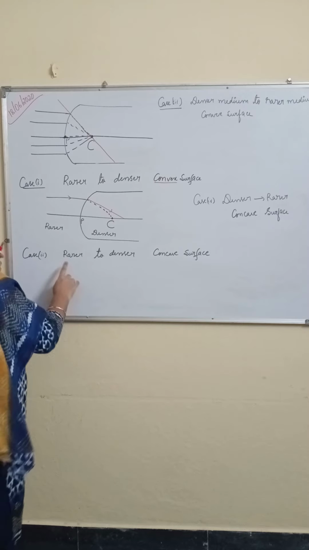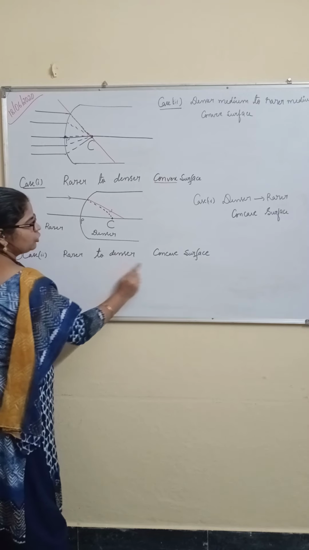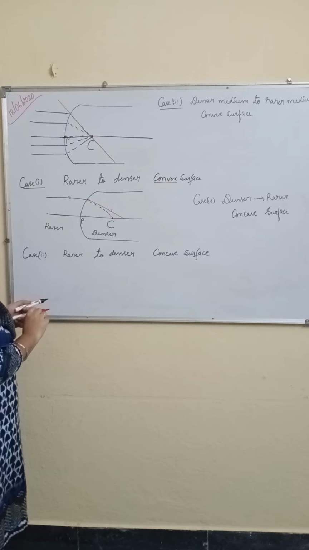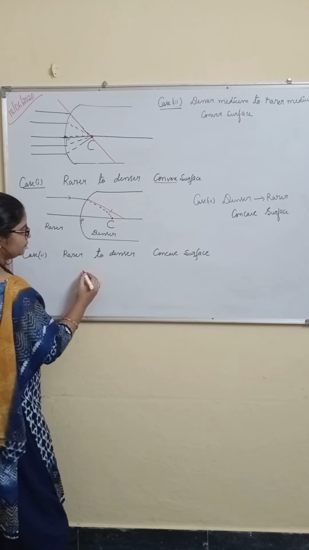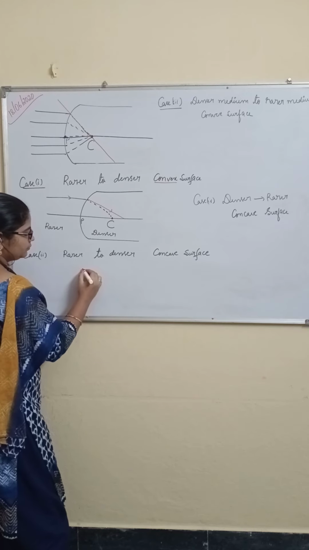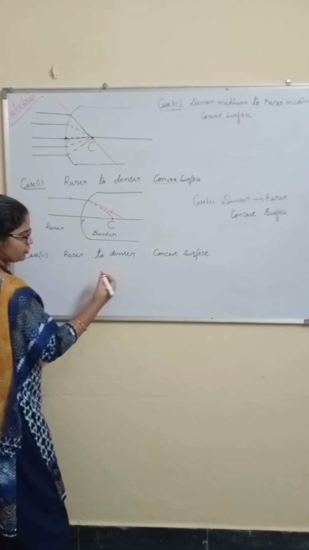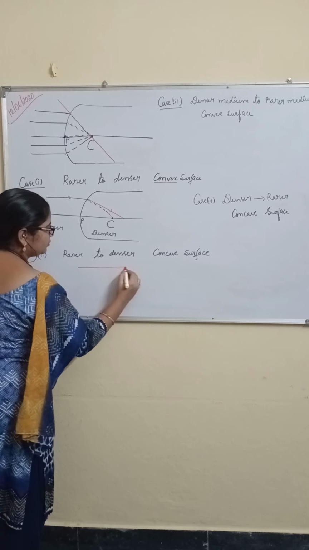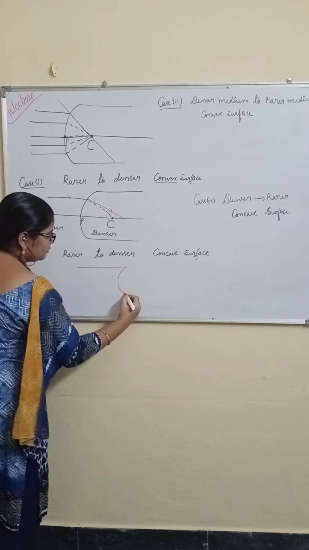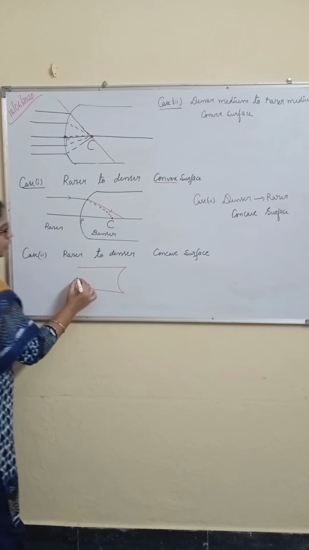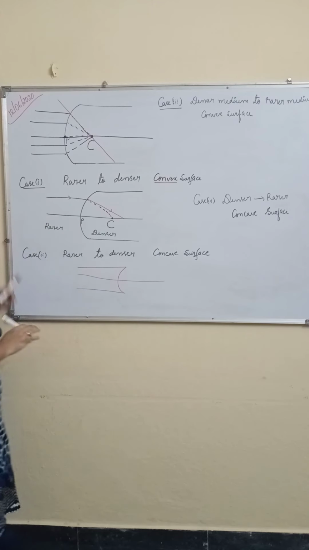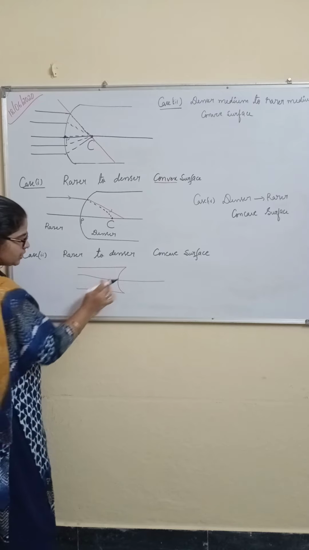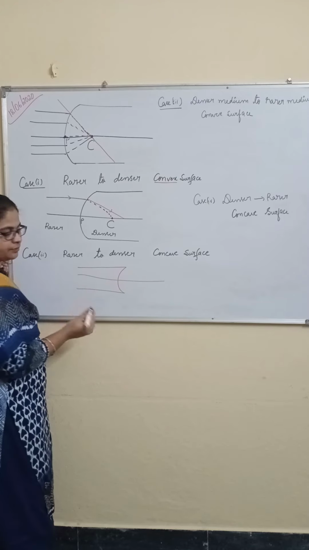Now, here again rarer to denser, concave surface. Concave surface, right? What is this? This is the principal axis. Concave surface means this inside portion.